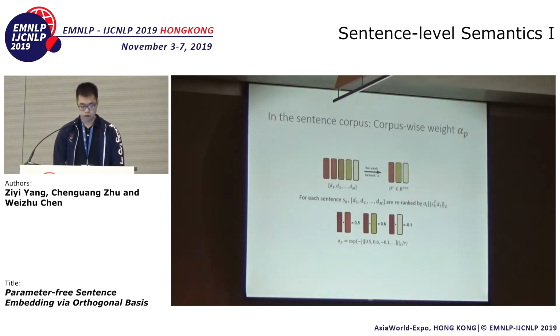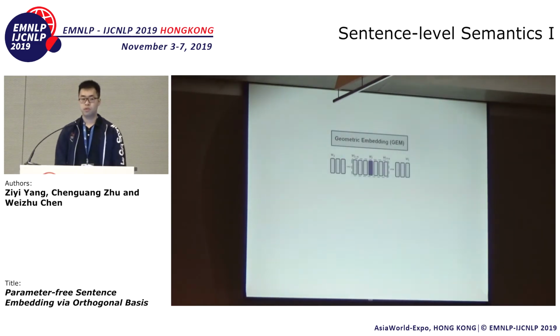And then for each sentence S_k, we rank these M singular vectors by the alignment with the sentence matrix, weighted by the corresponding singular values. And then we select the top R common directions. And finally, the corpus-wise weight alpha_p is defined as the exponential of the negative projections of Q_i onto these common directions. The reason we use the exponential of the negative is that if the alignment is bigger, then alpha_i should have a smaller corpus-wise weight alpha_p.